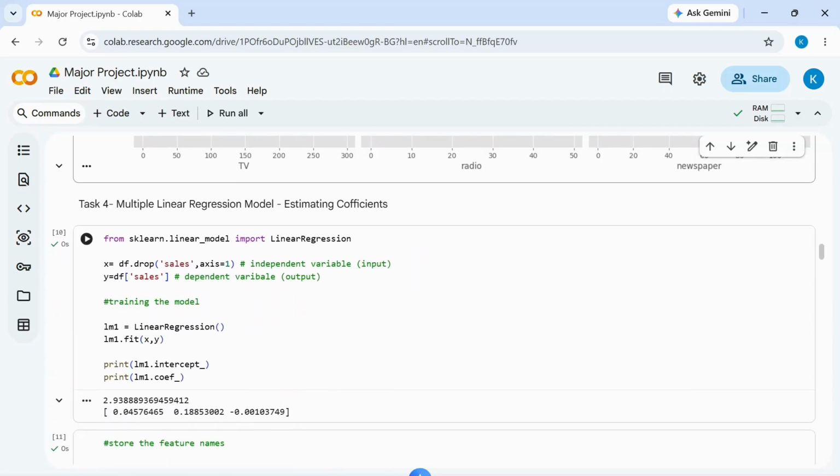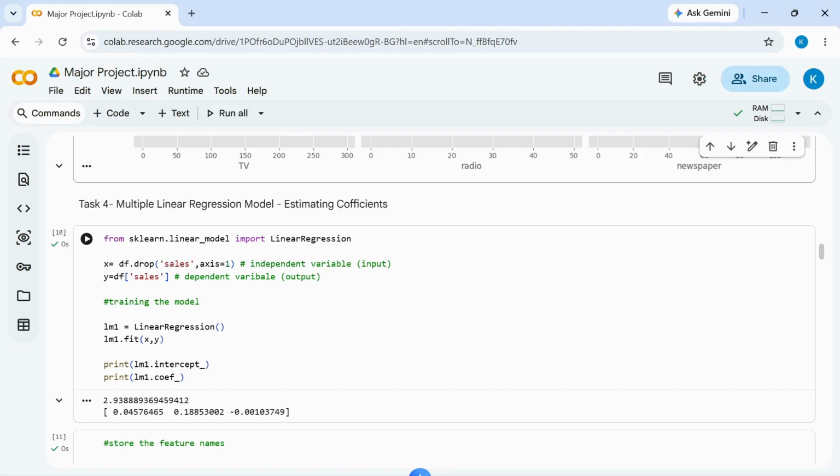After that, we have imported the linear regression class through Scikit-learn, which we will use to build the multiple linear regression model. Next, we have separated our dataset into input features and the target variable. Next, this line creates an empty multiple linear regression model. Training the model, then displaying the intercept.